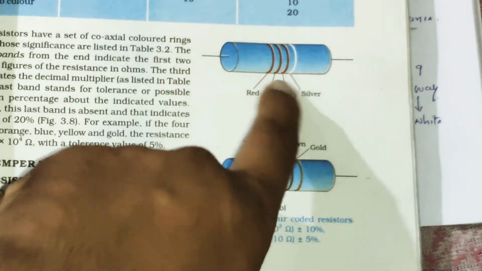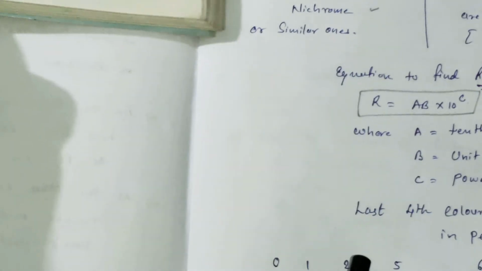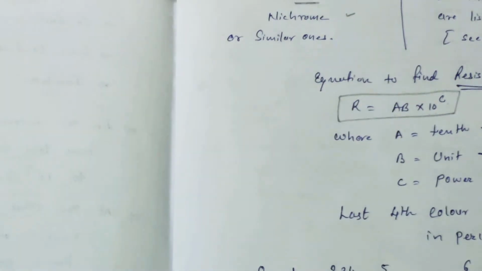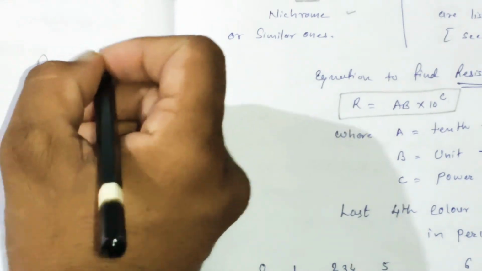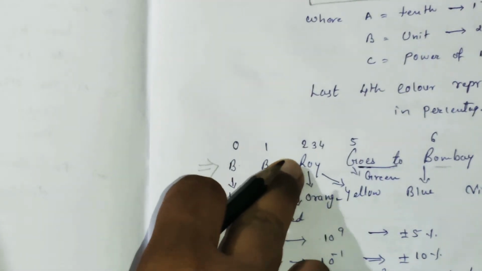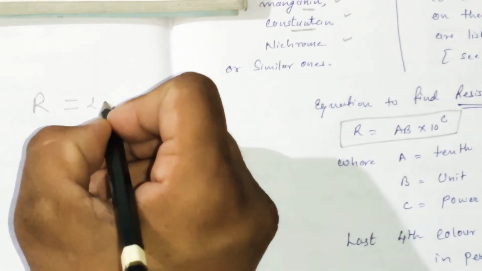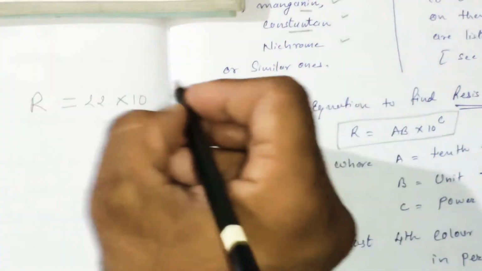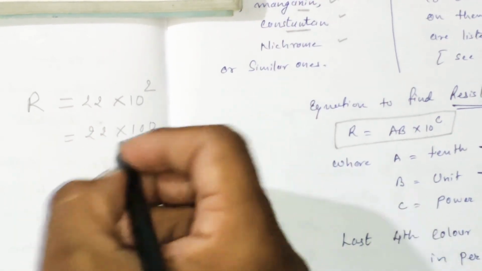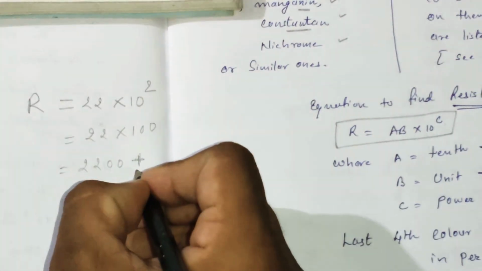Now let's recall our example. We have 3 red bands and 1 silver band, and we have to find the value of this resistance using our equation, R equals AB into 10 raised to C. For red we have the number 2, so here 2, then for B again 2, into 10 raised to C, again 2. That means 2 into 100, equal to 2200, plus or minus the last color, which is silver.